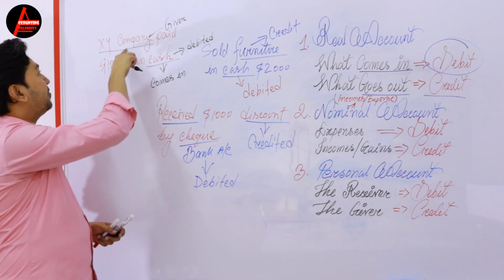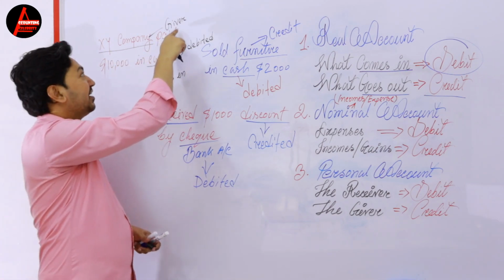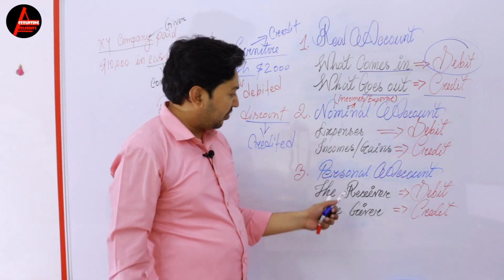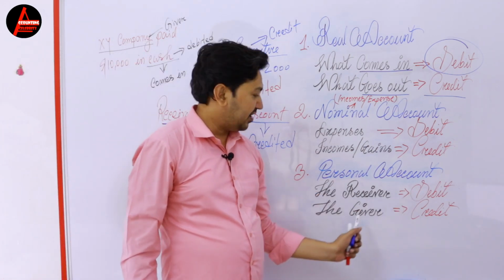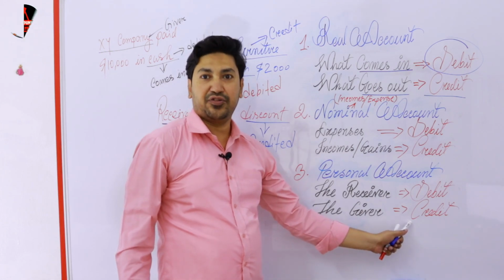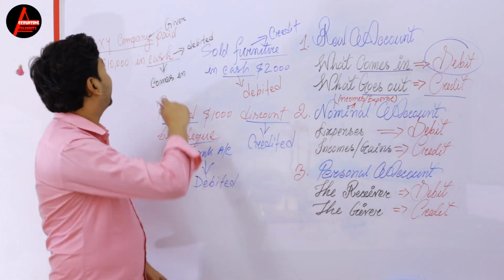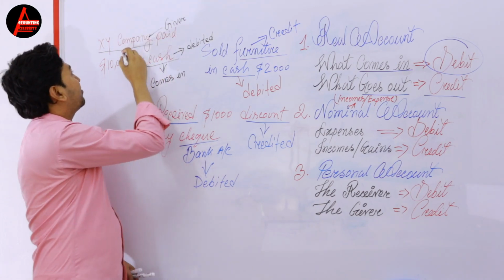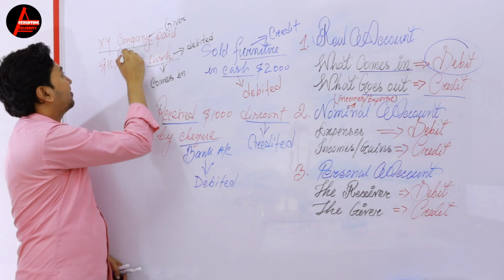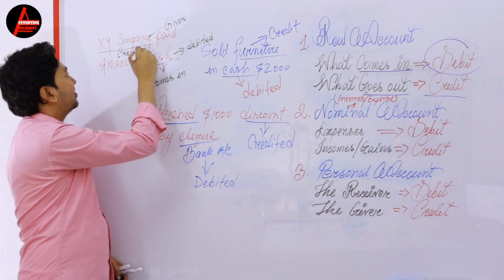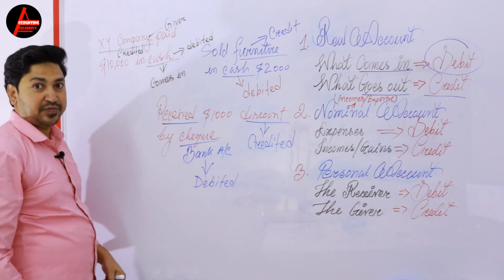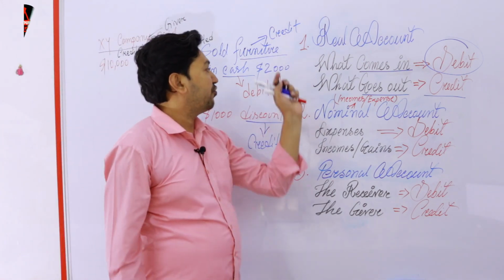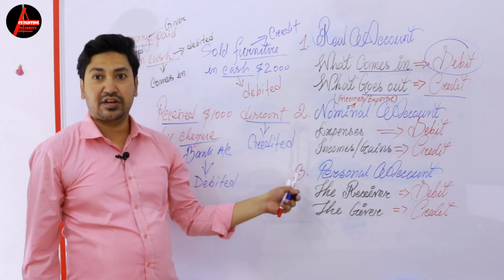And XY company is a giver, and you already know the rule of personal account: the receiver is debited, the giver is credited. So the giver is credited here. That means XY company is credited. Very easy.